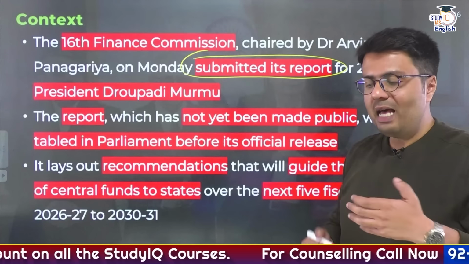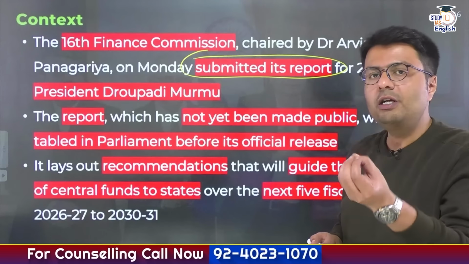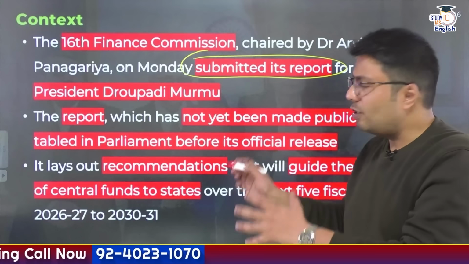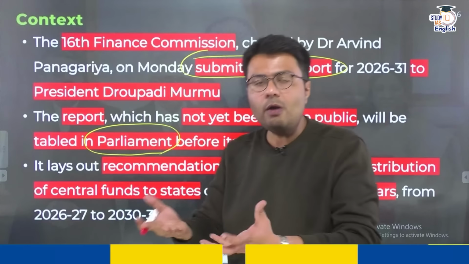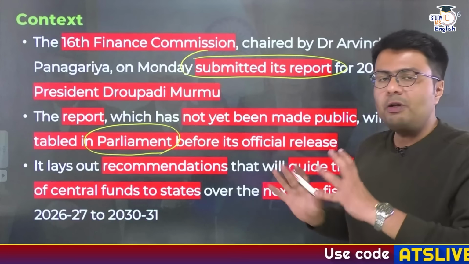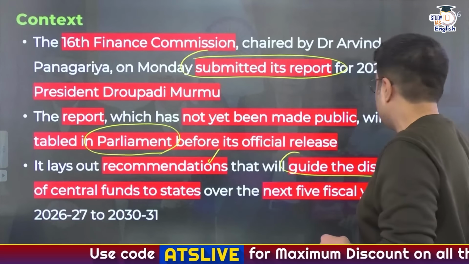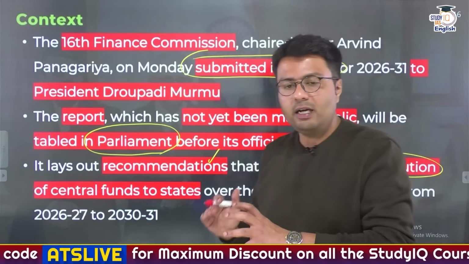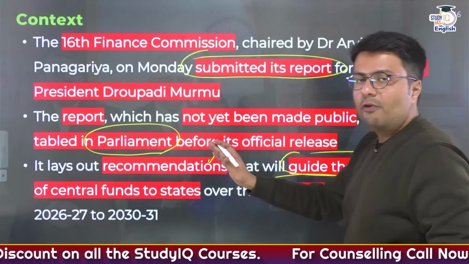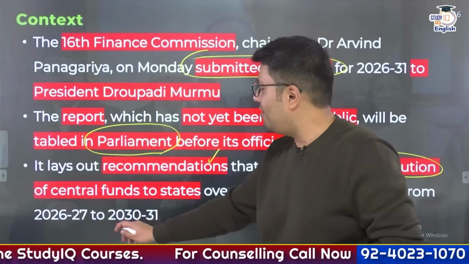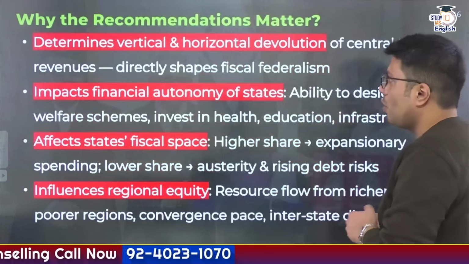As of now, this report has not been made public because there is a constitutional requirement that first of all, this report will be tabled in Parliament before it is released for the public's consumption. This report will suggest recommendations that will guide the distribution of funds from the center to state governments, and this is meant for the next 5 fiscal years, that is from financial year 26-27 till financial year 2030-31. So this is what this report is all about.